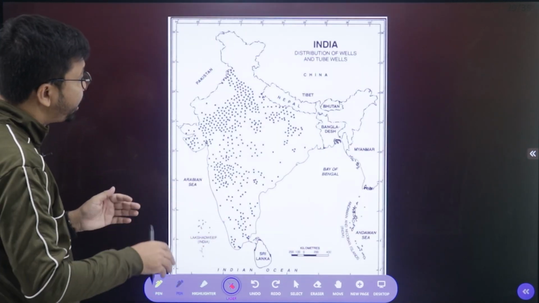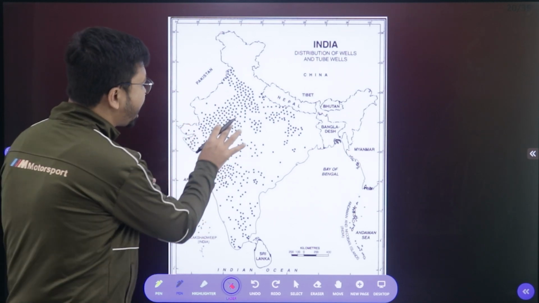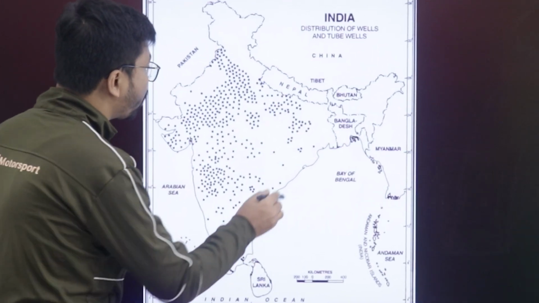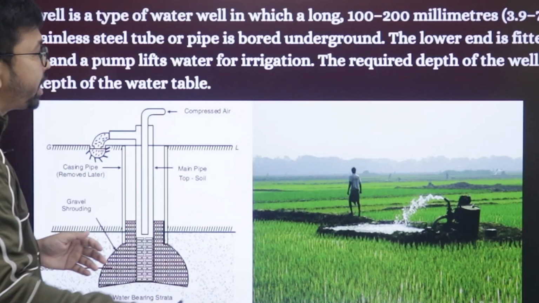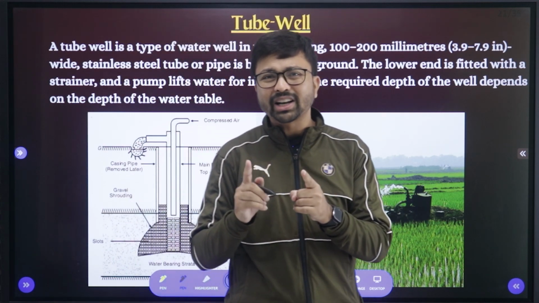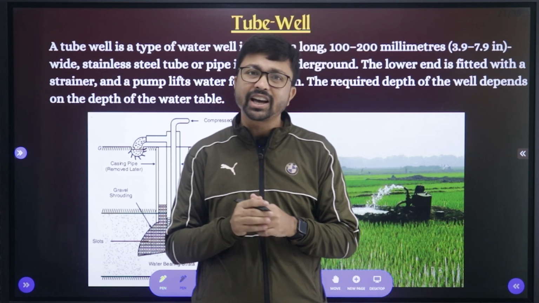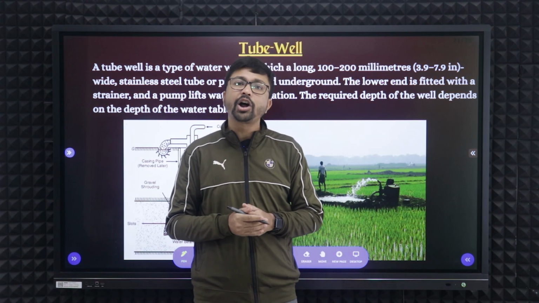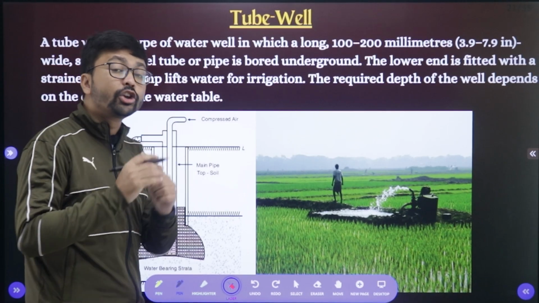Next, here you can see well irrigation in India, where there is soft soil, it means alluvial soil, and the rainfall is more. In this area you can do well irrigation much more. Now as I said, well irrigation has a problem. The water supply is limited and slow, right? And in areas where the water level is beyond 15 meters, we cannot dig the land beyond 15 meters. So in that case, we have to use the method called tubewell irrigation.